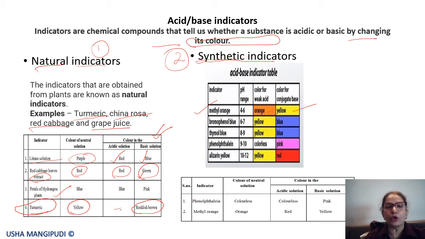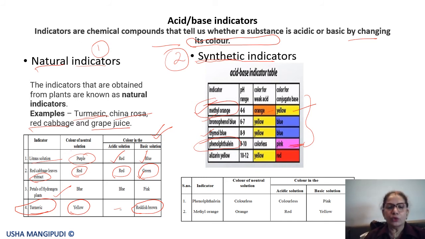Then you have bromophenol blue, also thymol blue. But the most commonly used in the lab are methyl orange and phenolphthalein. Phenolphthalein in the acidic medium is colorless, and in the basic medium it turns pink. So these are the substances which indicate whether a given substance is acidic or basic. How? By changing the color. In acid they have a different color, in base they have a different color. Some of them don't show any change in color in acid, but in base they show a change in color. That's how we can identify.